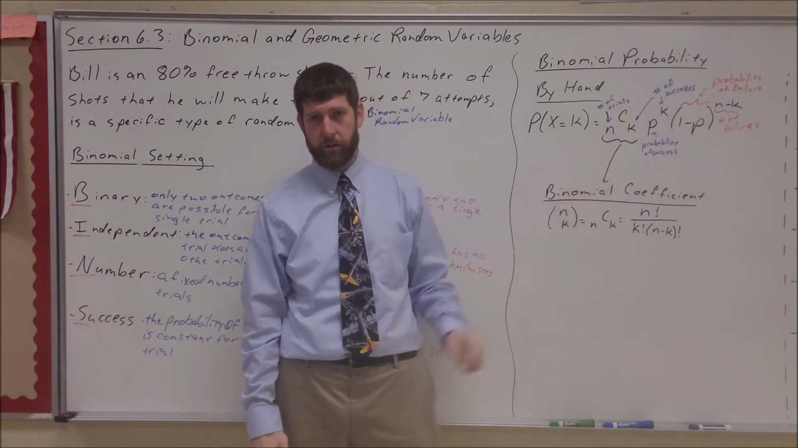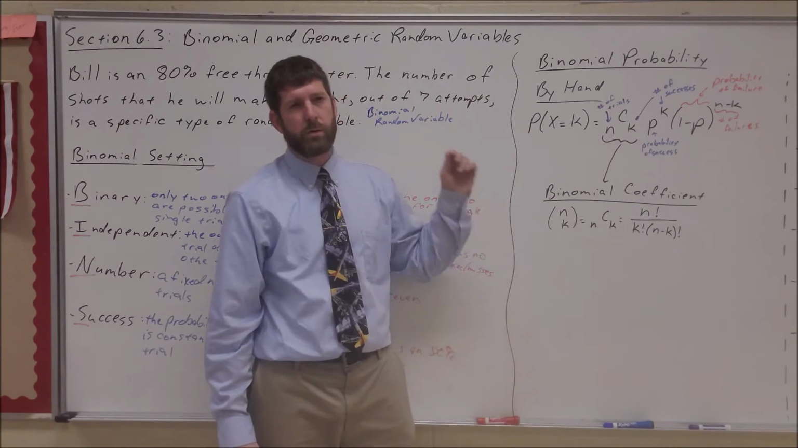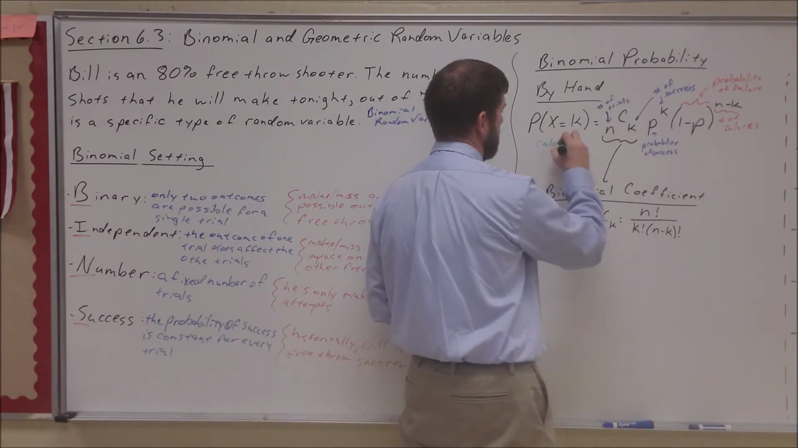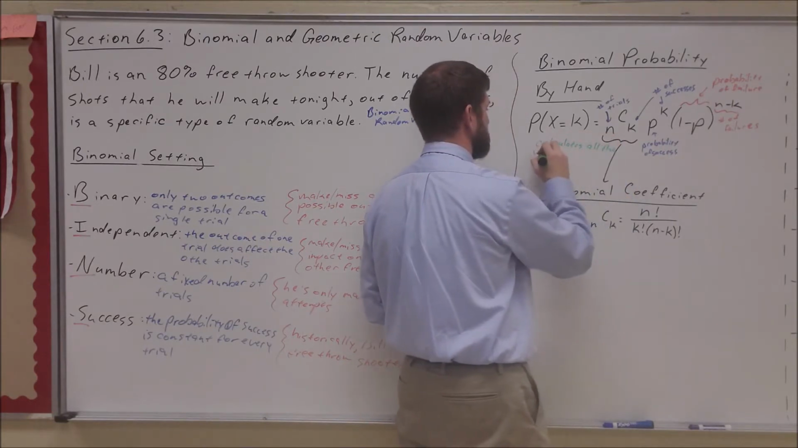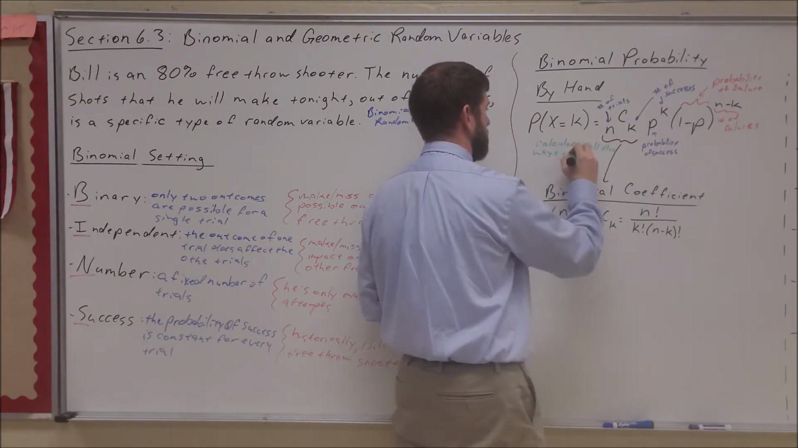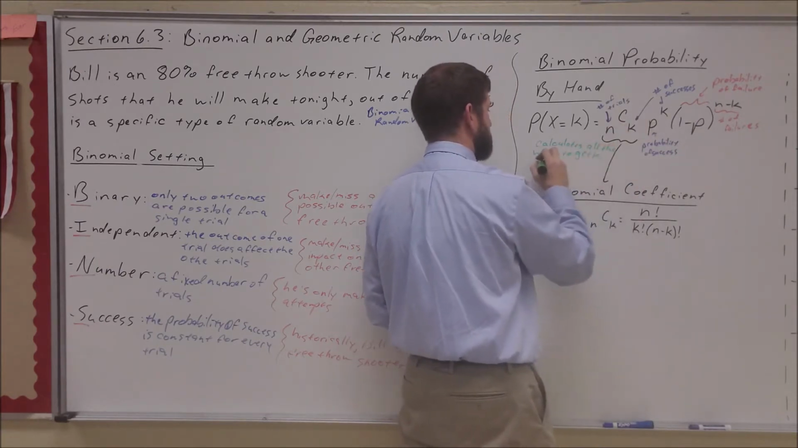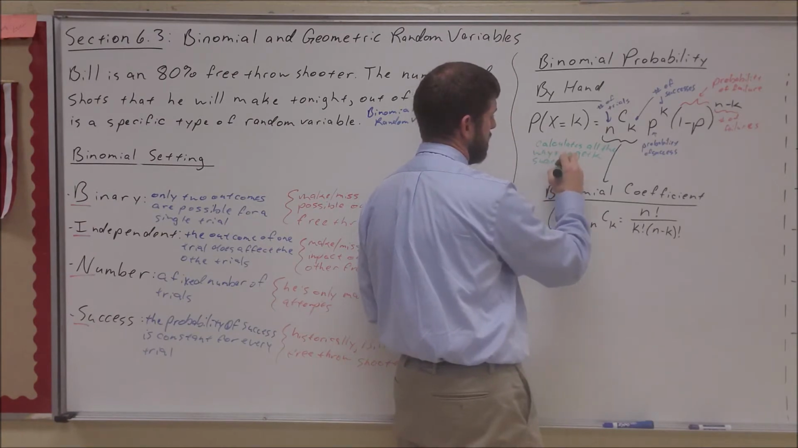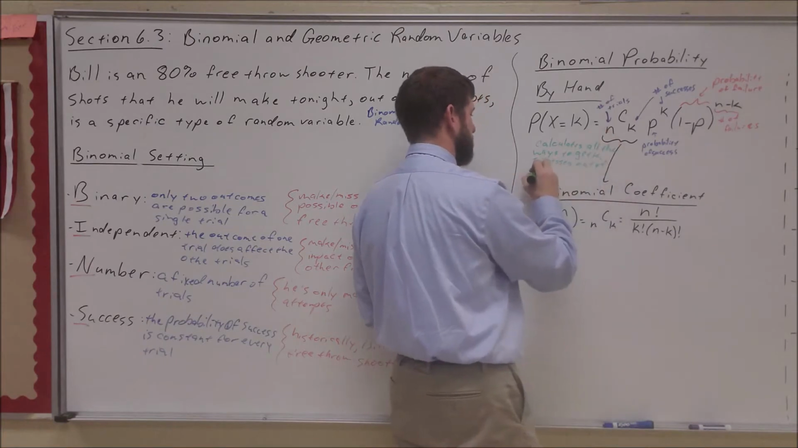That's what this part right here on the front is. That's our binomial coefficient. The binomial coefficient calculates all the ways to get, in this case, k successes, or 2 successes, out of n trials.